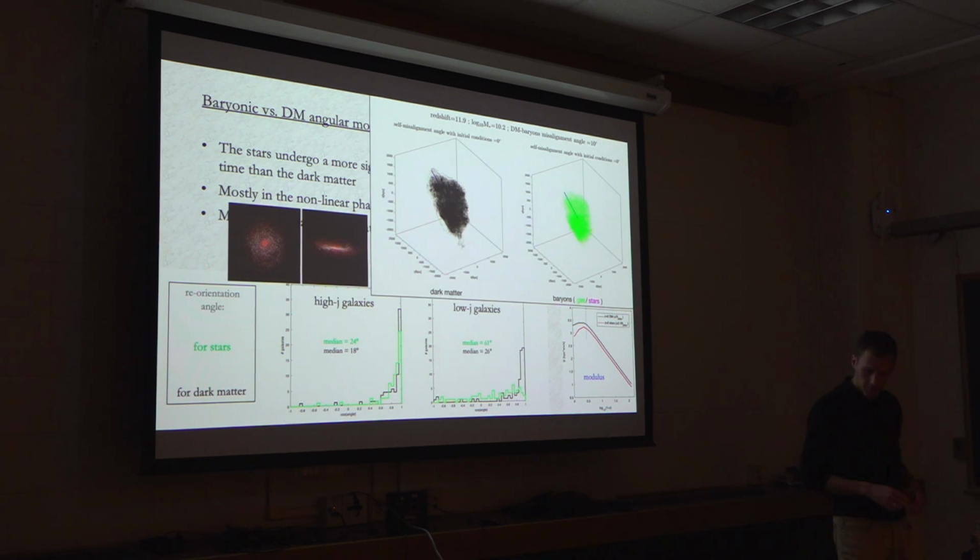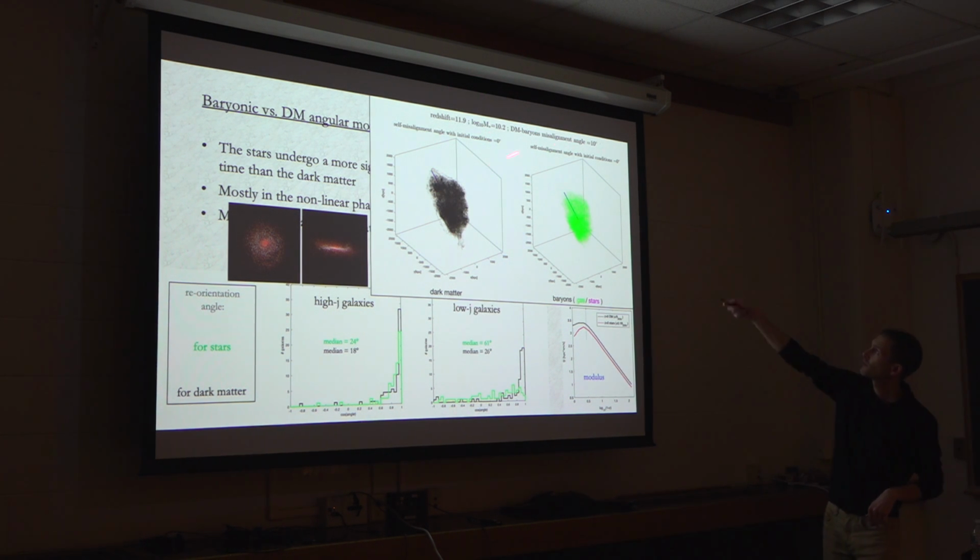Let's look at an example just to get a feeling for what this looks like. So actually I'm going to take here a bit of an outlier example. This is a galaxy that at the final time is a nice disk galaxy. Nevertheless, we will see that it has significant reorientation of its angular momentum over cosmic time. So what we see here is dark matter and gas for the components that will end up at redshift 0 within the halo or within the galaxy. Okay, so both of these things will be spheres in the end.